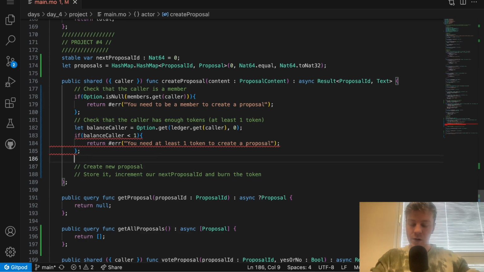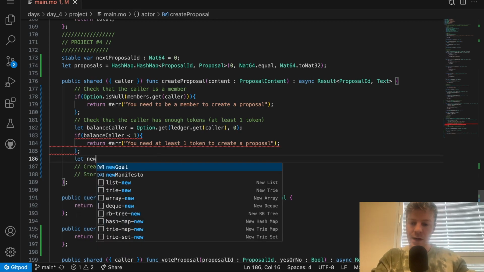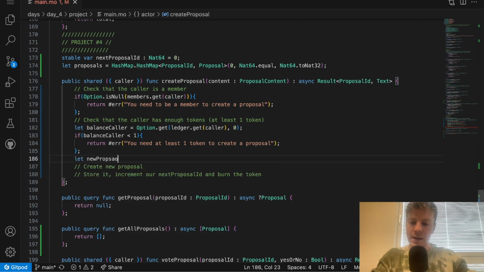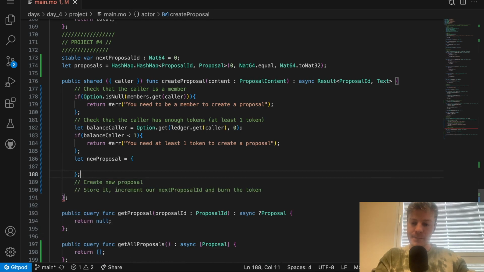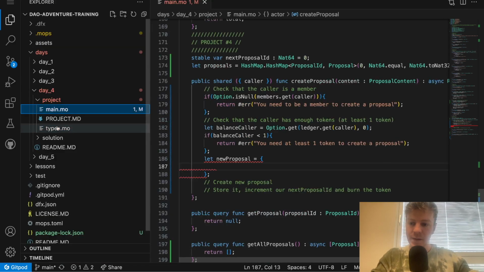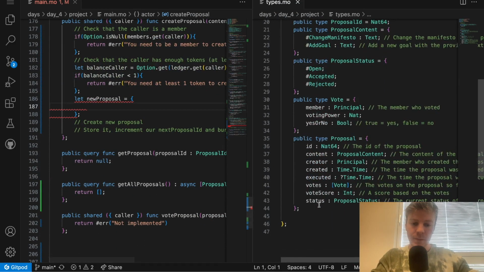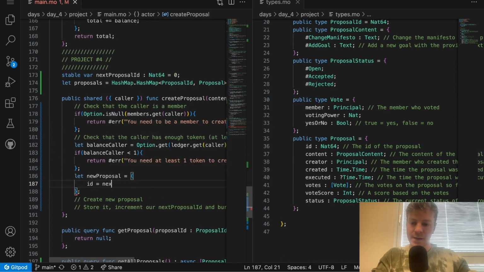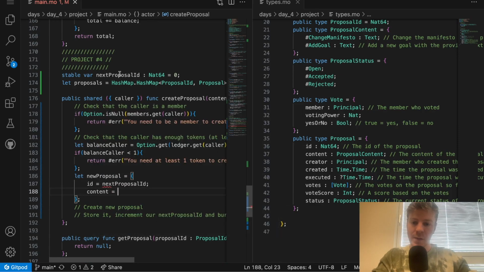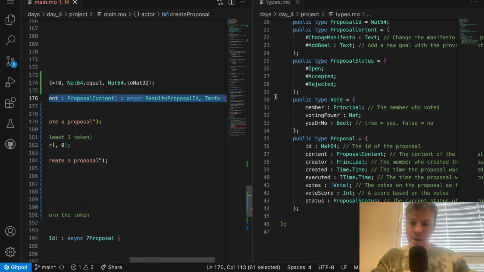Once we have done all our checks, we can create the proposal. So let new proposal. And we need to fill all the fields. So we need to take a look at the types.motoko file. Here we have the ID, which will be next proposal ID in our case. The content, which will be the content provided in the parameter of the function.